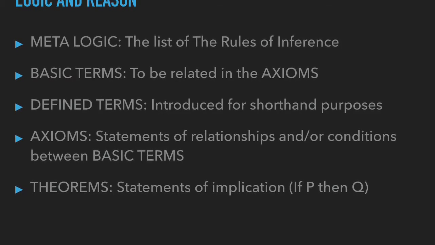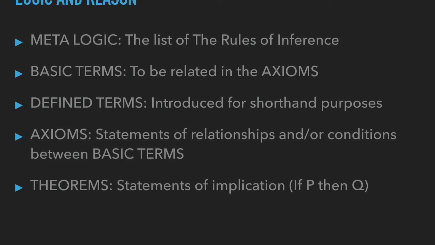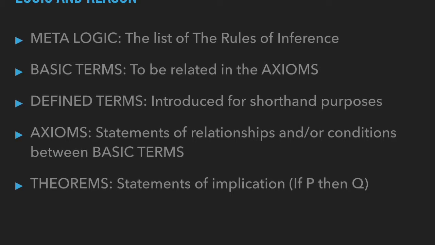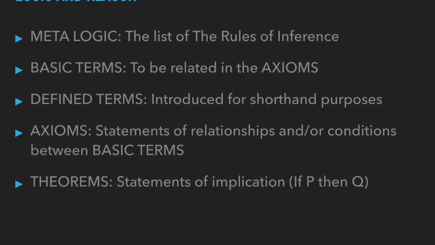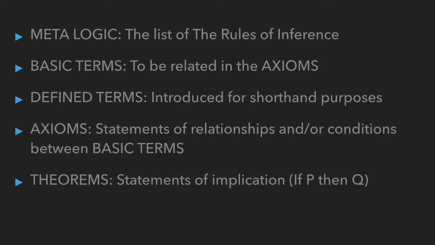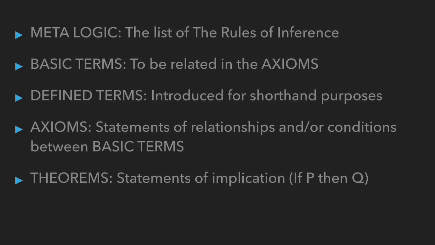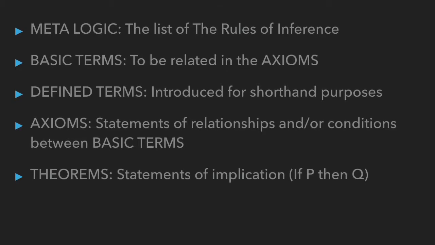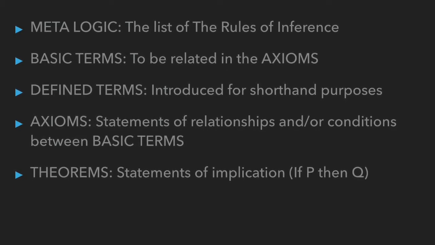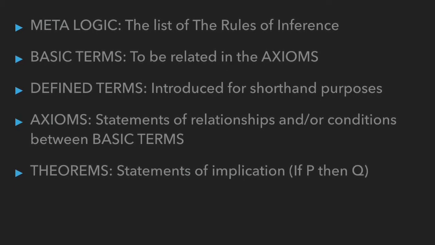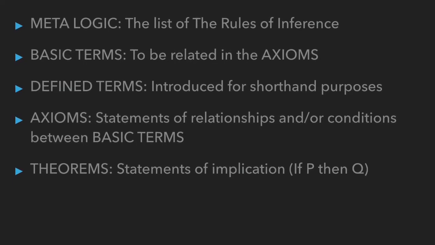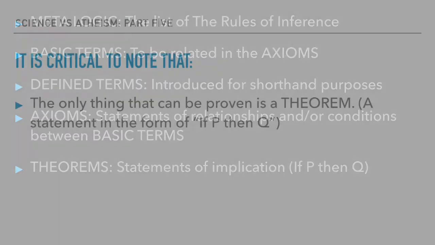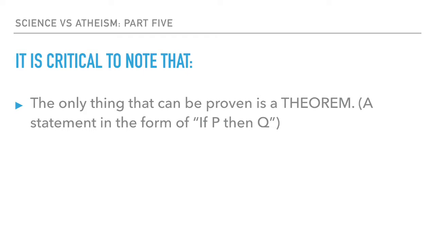For example, if 1 equals 2, then 3 equals 6 divided by 2 is a valid theorem, but 1 equals 2 is not a valid statement. Also, if it is raining, then the surface is moist is a valid assertion, but there are times when the surface is not moist, and there are times when the surface is moist, but it is not raining, yet the theorem is still valid. It is of critical importance to note that 1.